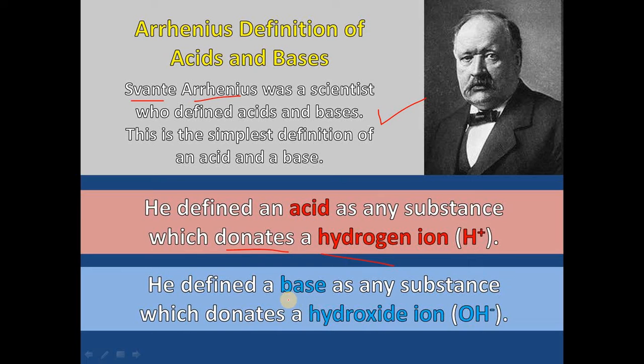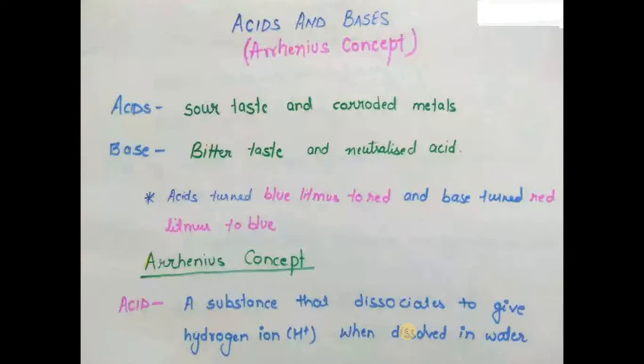And he also defined that a base is any substance which donates hydroxide ion OH minus in aqueous solution. So this definition is carried out in aqueous media. So acids and bases, that is the Arrhenius concept.